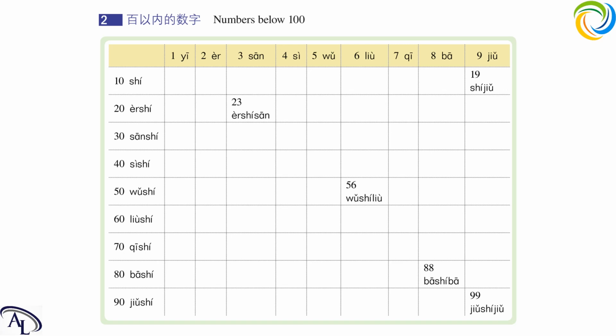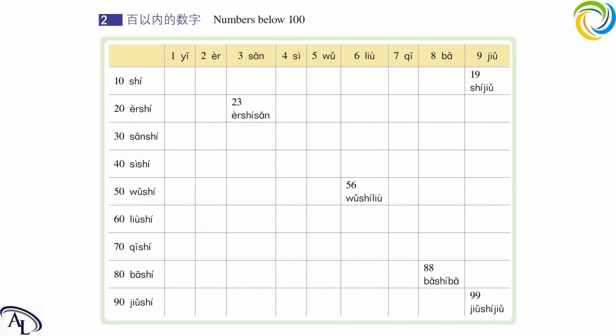We just need to say the tens place first, and then the unit place, which is 10. The tens place is 2, right? And then the unit position. Okay, next one. 40 is 四十. 50, 五十. 60, 六十. 70, 七十. 80, 八十. 90, 九十.